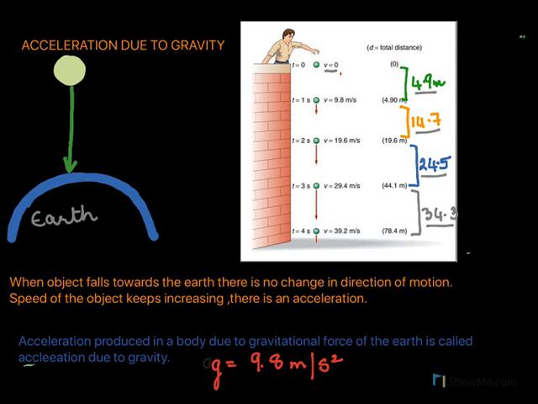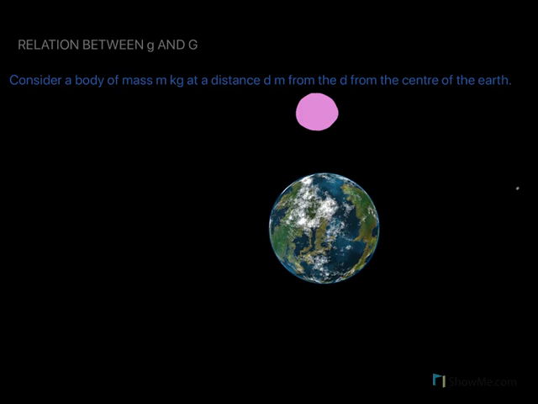So to summarize this slide, all we have to know is that whenever a body is close to the earth, it experiences a force called the gravitational force. And due to this gravitational force, there is an acceleration produced in the body. And this acceleration produced in the body due to the gravitational force is called acceleration due to gravity.